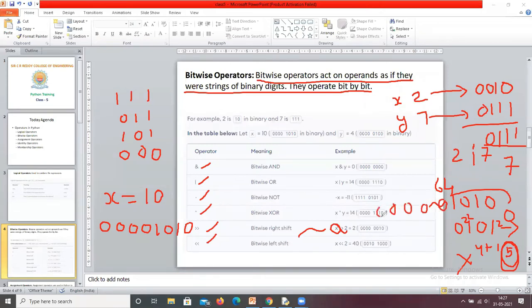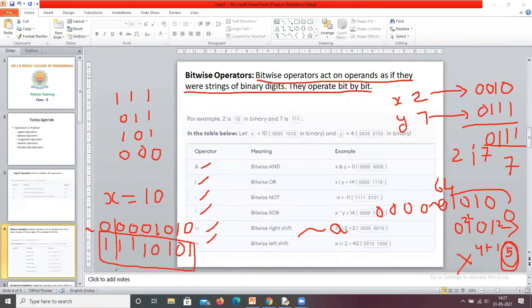For the sake of understanding, I am taking 8-bit representation. Now, negation of x changes 0 to 1 and 1 to 0, giving 1 1 1 1 0 1 0 1. Okay, this is the resultant bit.